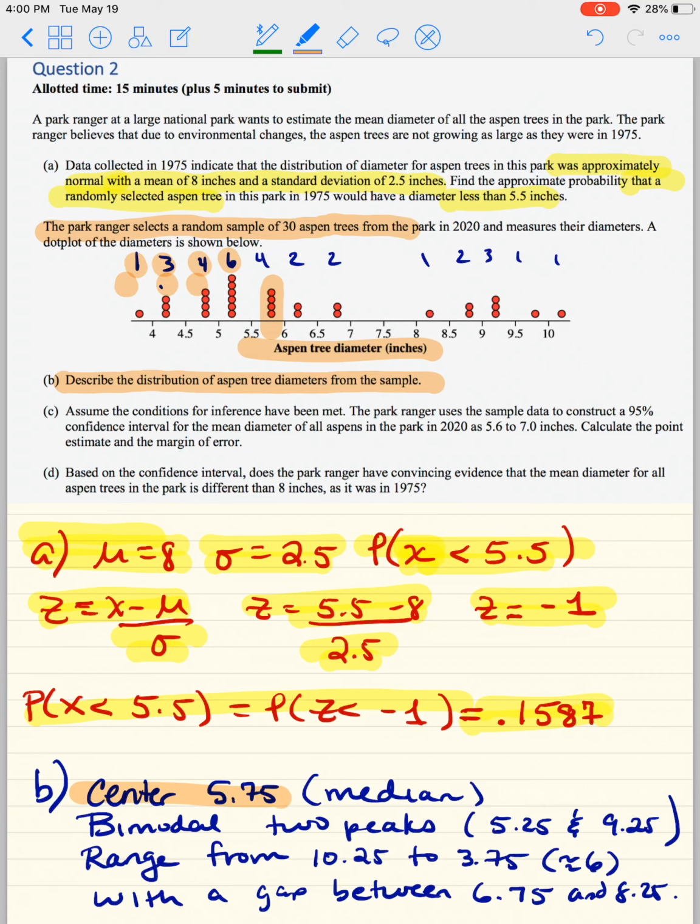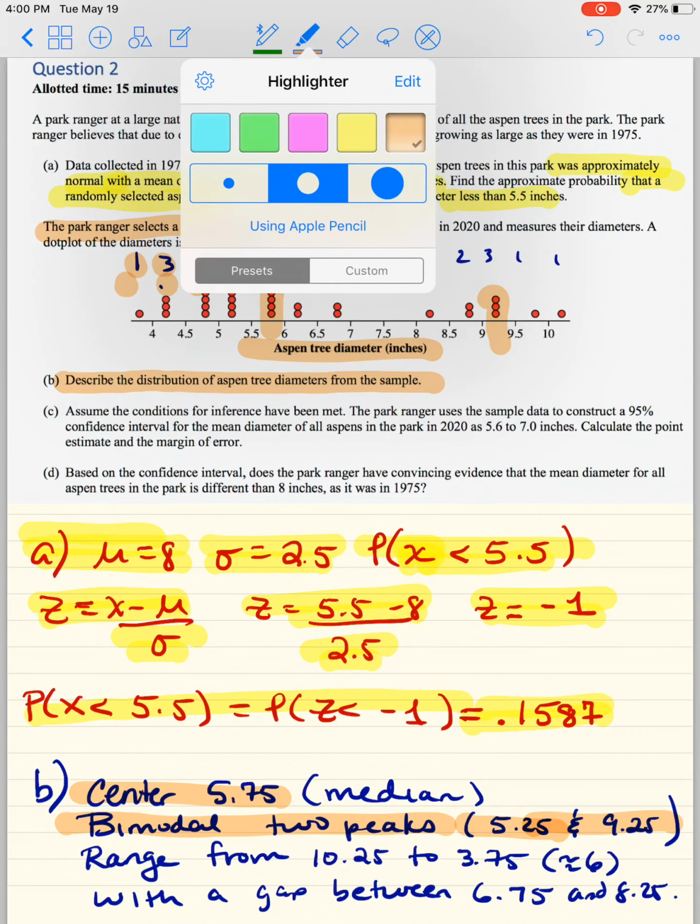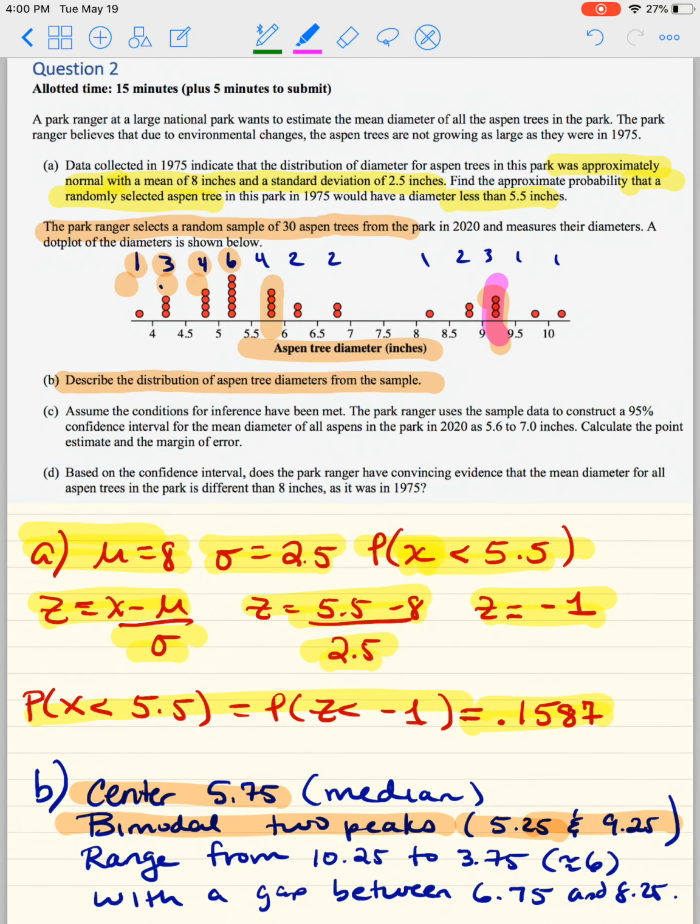We notice that the shape of the distribution is bimodal because there's two peaks, one at 5.25 and the other one at 9.25. Okay, so let's get a different highlighter. That's there, and that is there. Thank you. Now we're going to say the range is pretty large. It ranges from 3.75 to 10.25, so it's about 6. And don't ever forget gaps and clusters, with a gap between 6.75 and 8.25 diameter, okay?